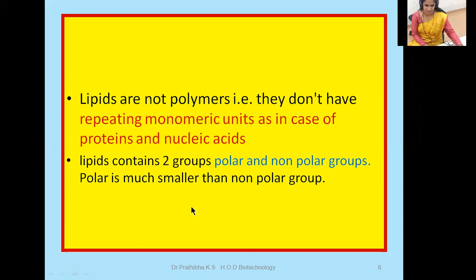Okay, lipids contain two groups. Okay, mainly these lipids comprise two groups. What are those? Polar and non-polar groups. Polar is much smaller than non-polar group.